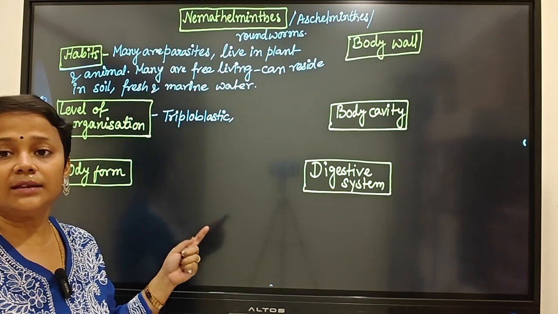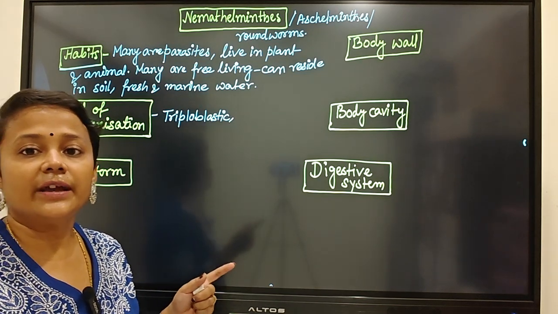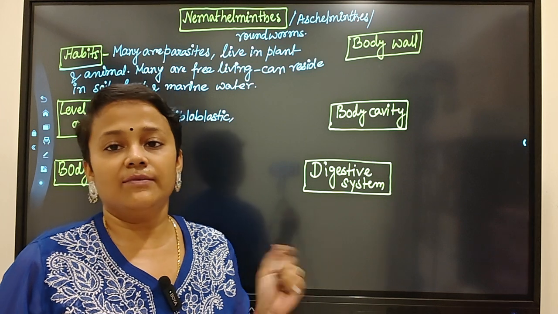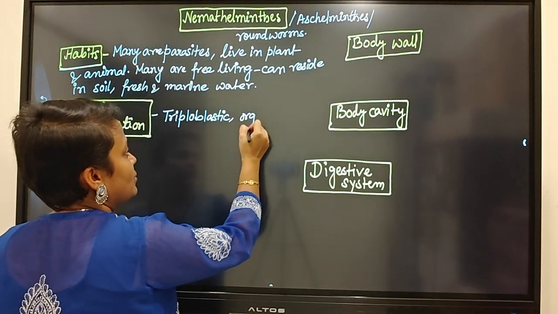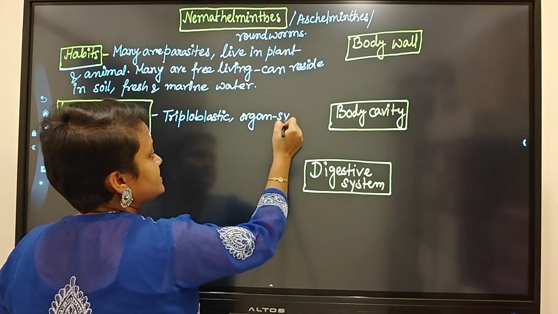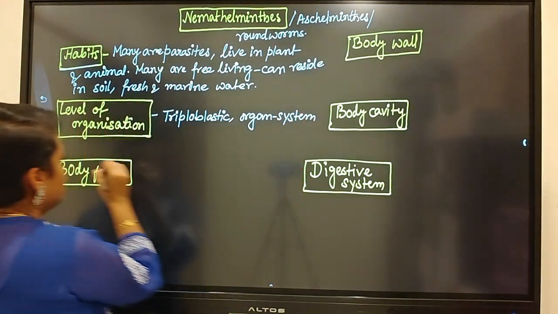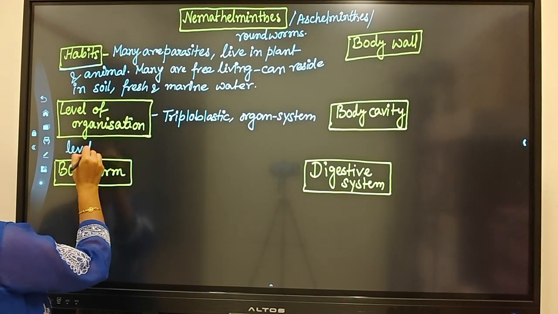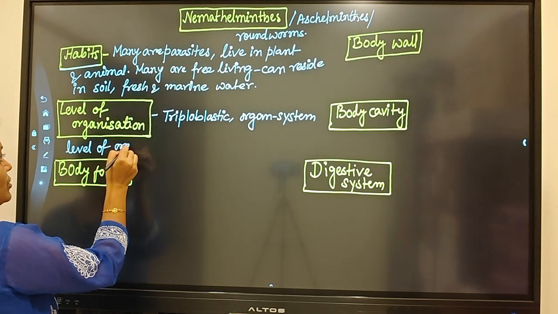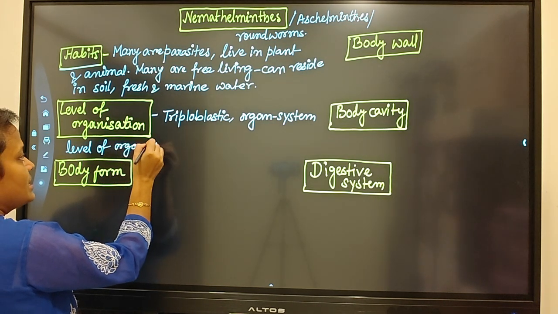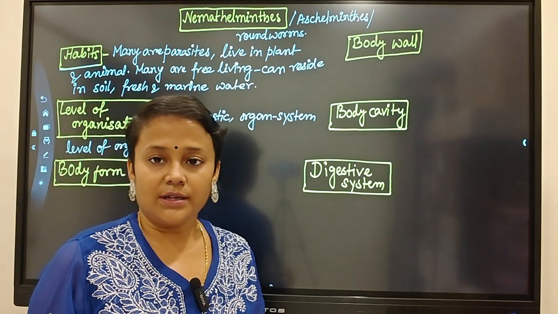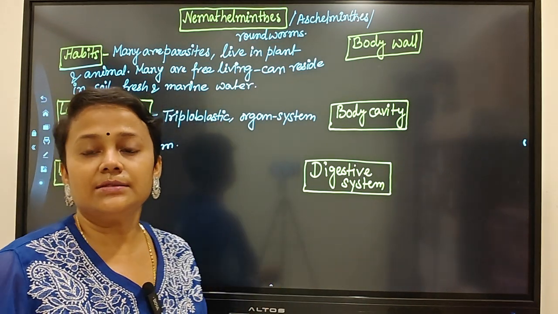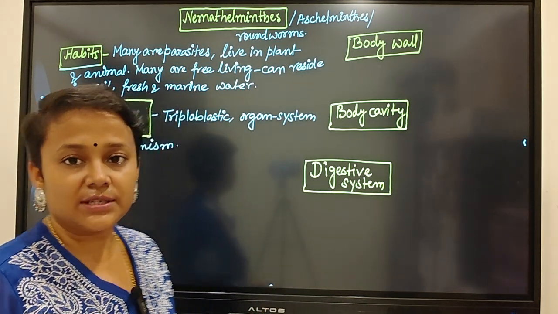But here in the Aschelminthes, we will find the organ system level of organization. Platyhelminths are bilaterally symmetrical organisms, and Aschelminthes also are bilaterally symmetrical.